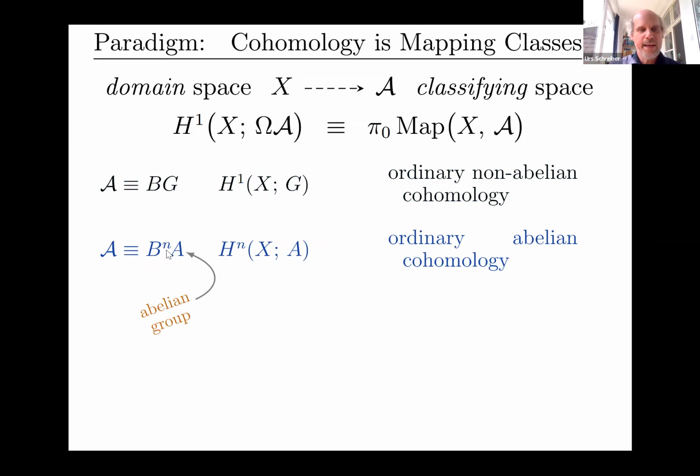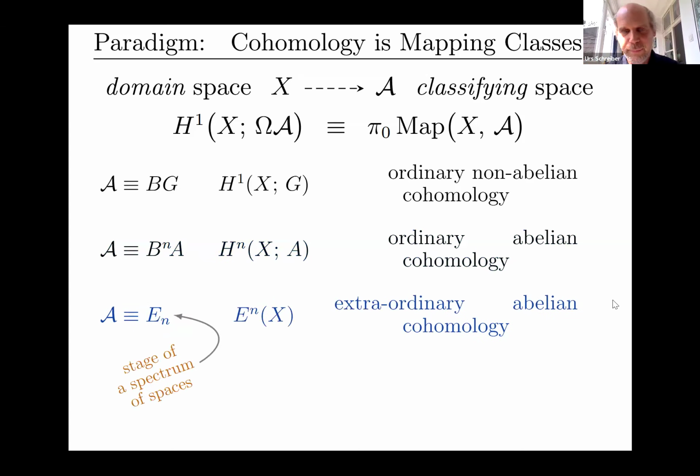So then there is, for any n, a space B^nA, the n-fold classifying space of the abelian group A. And mapping into that, so this is funny notation, is what you might know as K(A,n), an Eilenberg-MacLane space in degree n with group A. These things classify ordinary abelian cohomology, which you may know as singular cohomology or cellular cohomology or Čech cohomology in nice enough situations. So this is the ordinary cohomology that you learn in school or somewhere. This is a standard result, but maybe not always simplified as much.